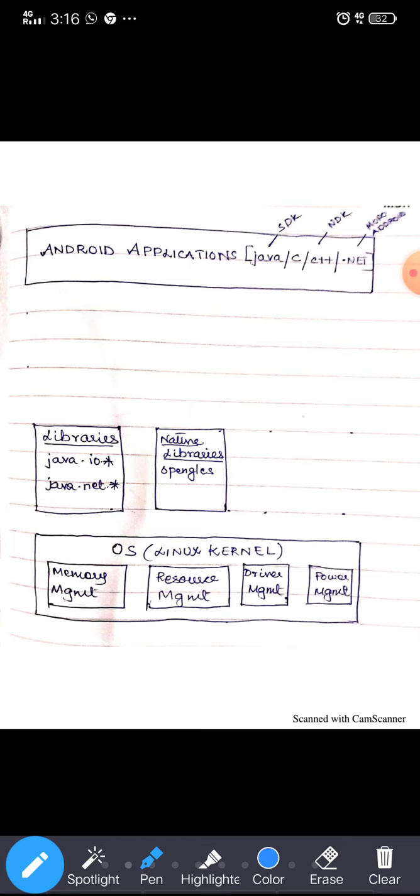So for example, in Java, we are writing all our processes in Java, and we are importing the basic core libraries, which are java.io.* and java.net.* for networking. But this application could not interact with low level media components.